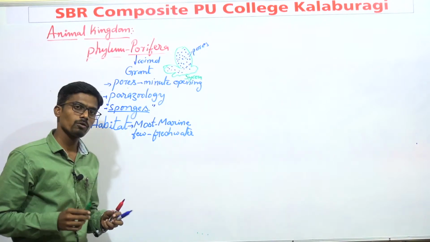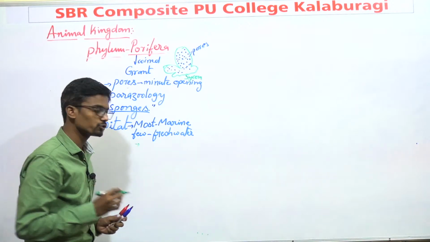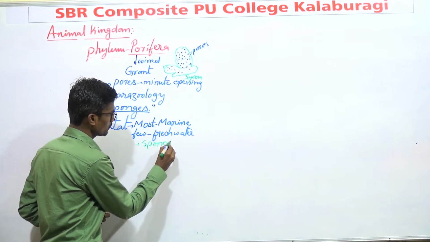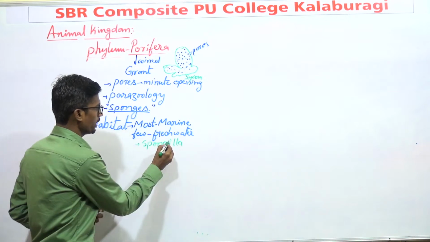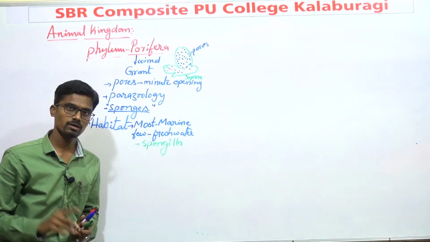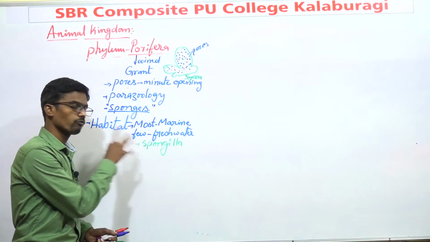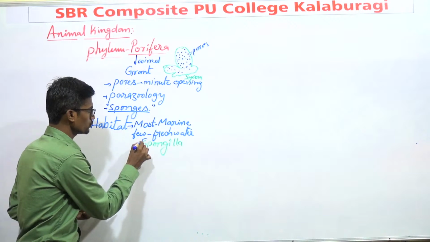Do you know the example of a freshwater sponge? That is Spongilla. Spongilla is a sponge that is quite common in freshwater, that's why it is known as a freshwater sponge.